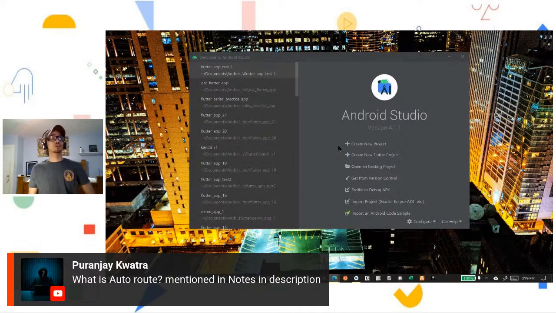Just to go over that again, AutoRoute is a great feature to use. This is one of the reasons why I decided to make this series, to be honest with you, simply to introduce this feature. I feel like it's very important, and that's why it's on the main flyer. I think anybody that uses it understands that it really does simplify routing and makes navigation a whole lot easier. But thank you for that question, for clarifying, for sure.